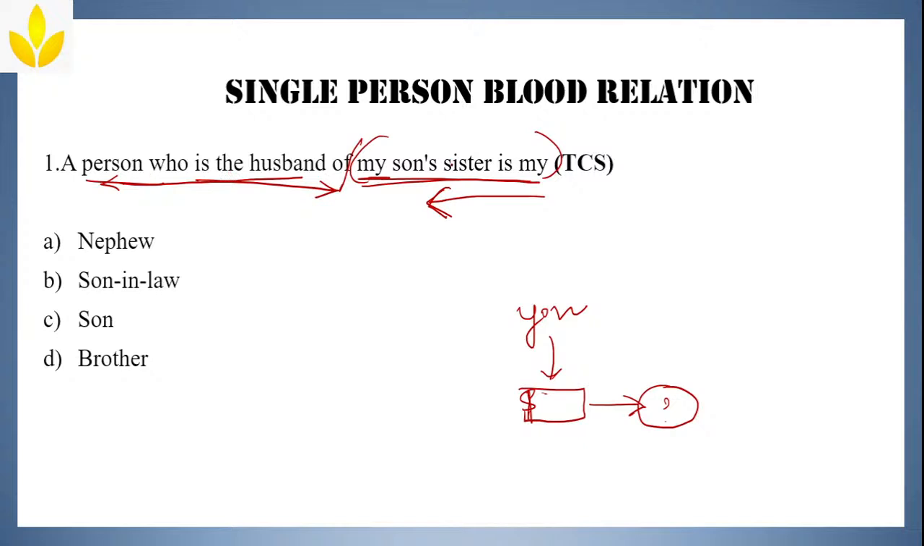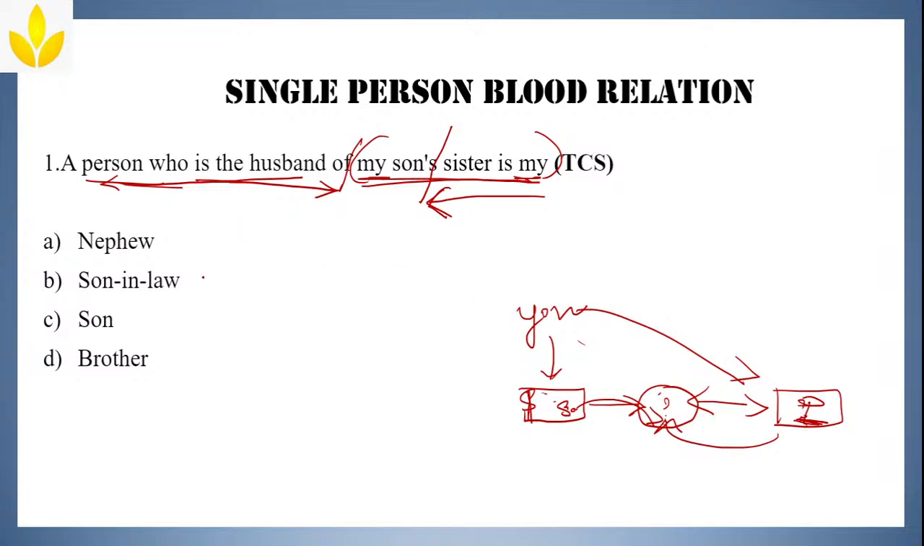A person who is the husband of my son's sister. You have to solve it one relation at a time. They are talking about one person, who is the husband of my son's sister. Your son's sister's husband means like this and plus. Now you are talking about this particular person. How is he related to you? Your son's sister means your daughter, and your daughter's husband means it has to be your son-in-law.